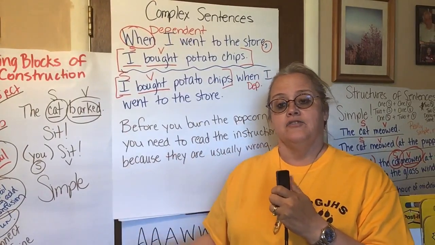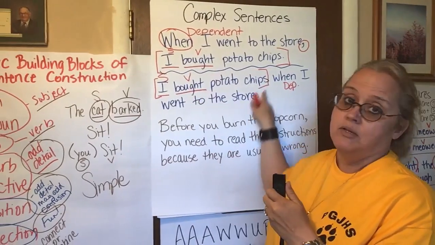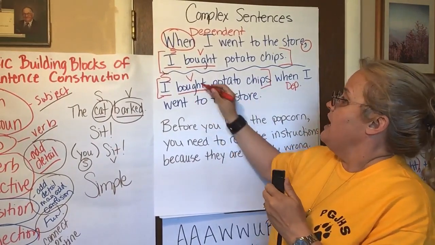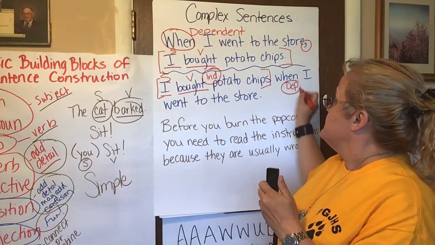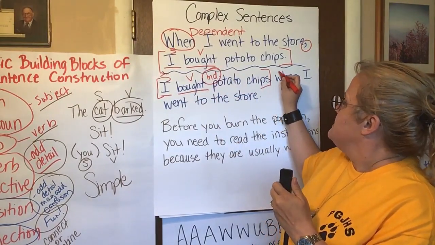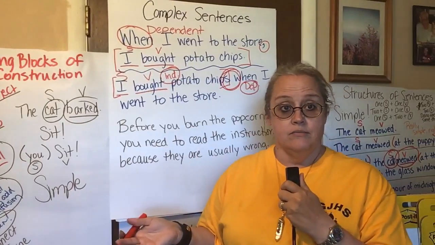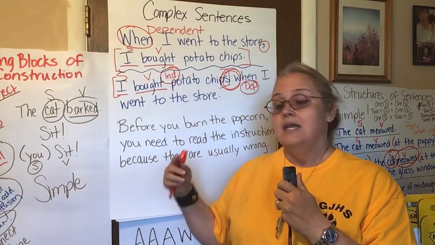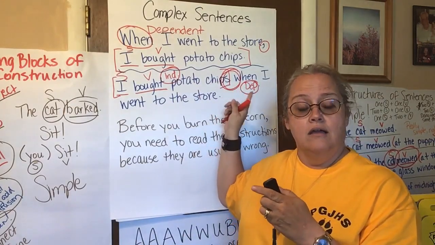I added that information. It's extra information, but it makes this a complex sentence because I have independent and dependent. Notice what is missing right here. I do not have a comma. Okay, so no comma if the dependent clause is at the end.